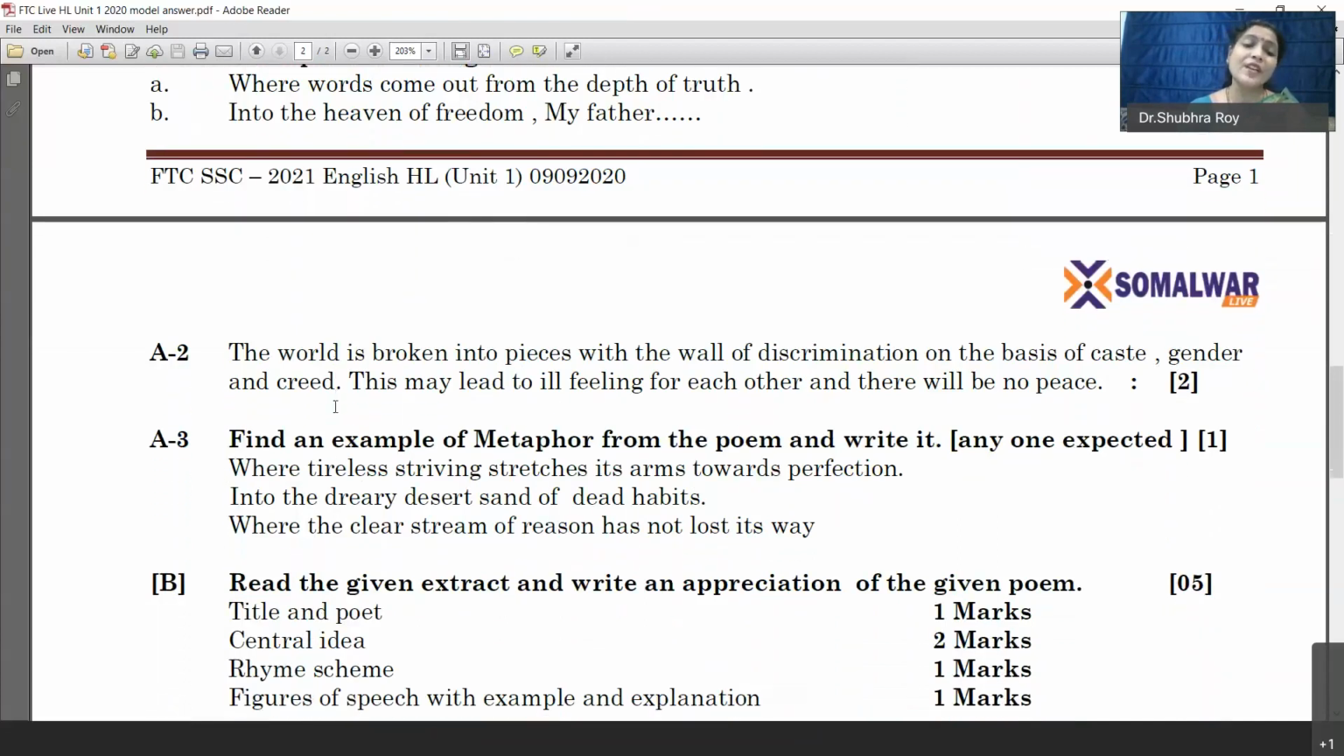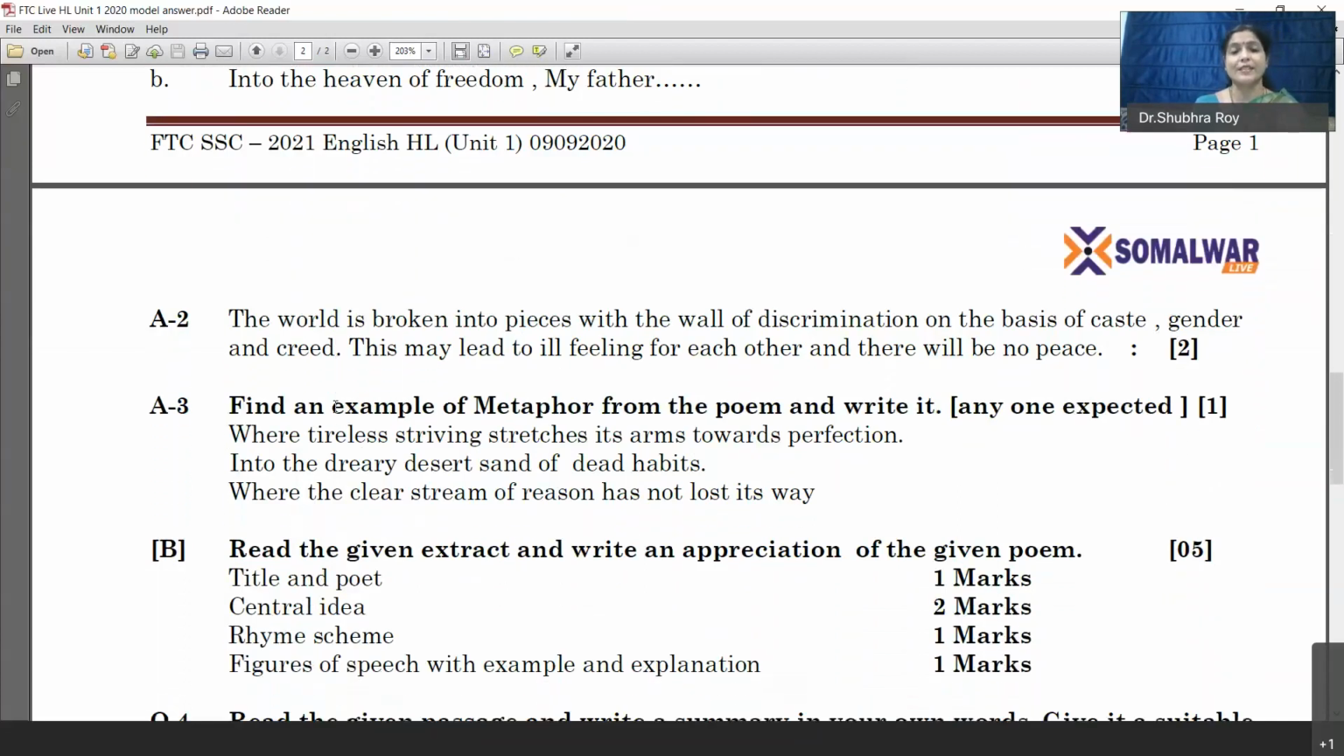Now, what kind of questions can you expect in poetic devices? In poetic devices, you can expect rhyme scheme, rhyming words, and figures of speech. Here, the question was: find an example of metaphor from the poem and write it. Any one was expected. There were so many metaphors: where tireless striving stretches its arms towards perfection; into the dreary desert sand of dead habits; where the clear stream of reason has not lost its way.